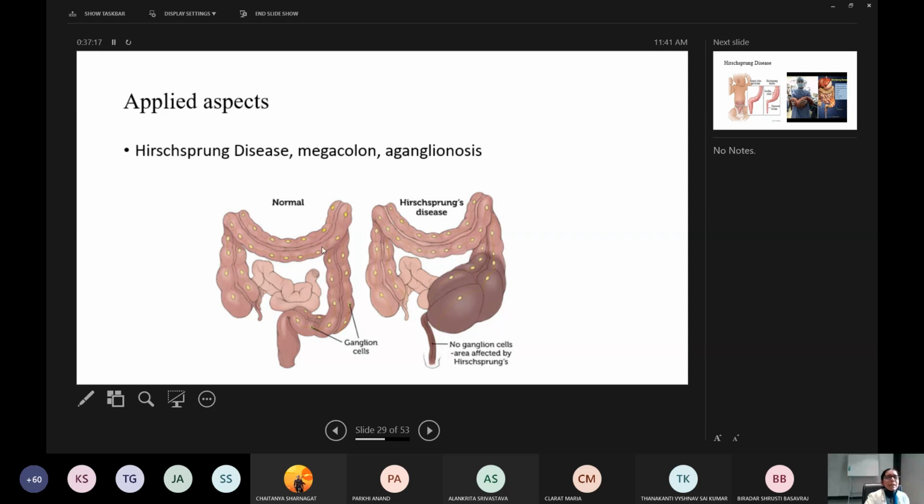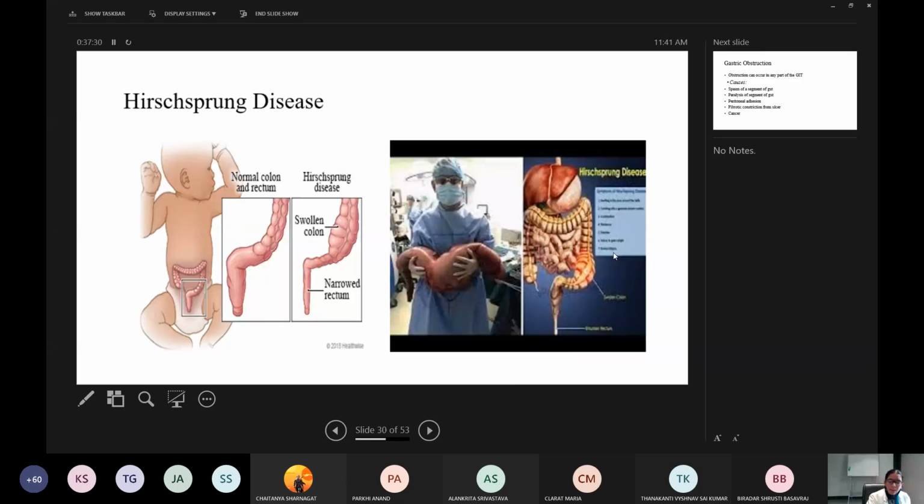Hence this is called Hirschsprung's disease, megacolon or aganglionosis. These are the ganglionic cells; if they are absent, they lead to Hirschsprung's disease.